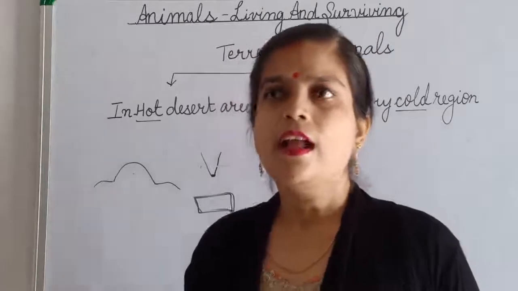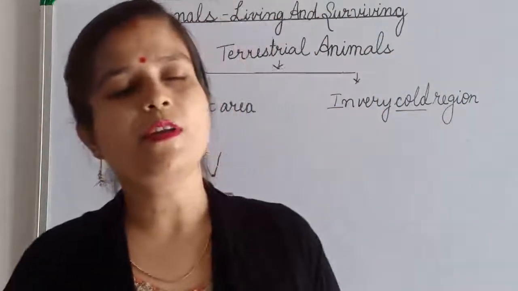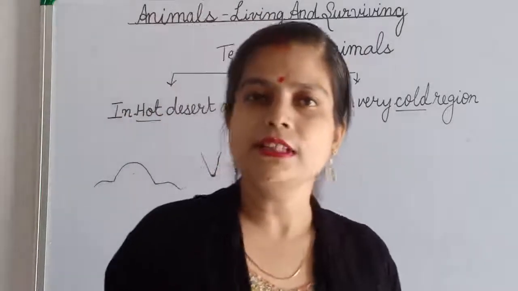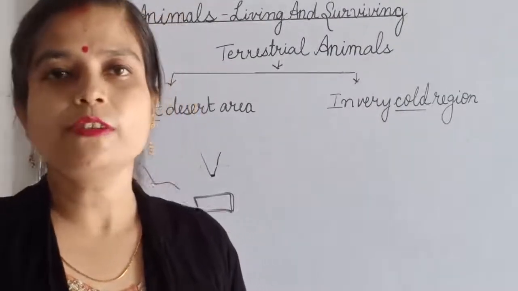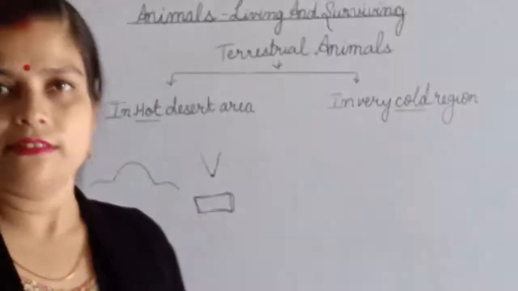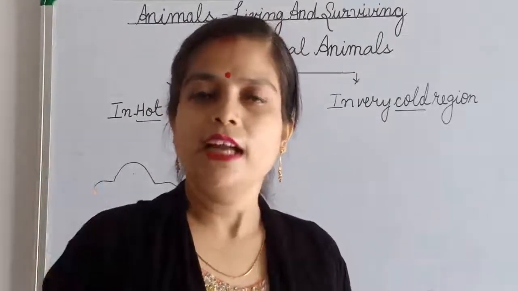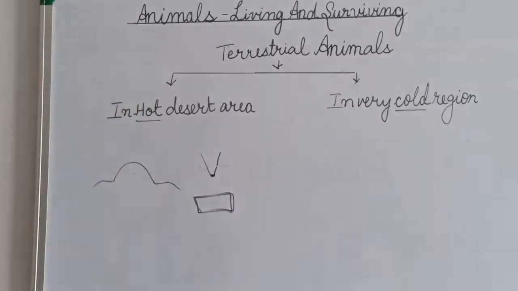In the summer season, what they used to do, they go for a long sleep. To avoid the very hot summer weather, they go into their home and sleep for a long time. And this sleeping is known as estivation.